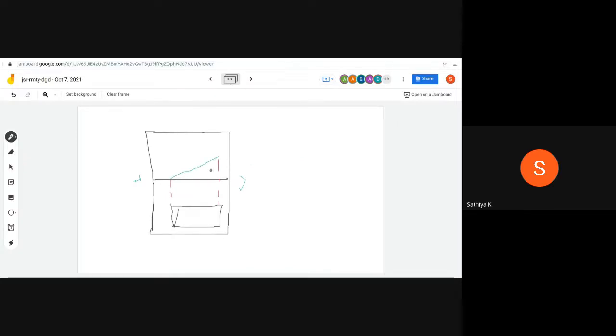Actually, what about the length of the line? This length of the line is a true length, but if you project it here, suppose the length is 100 mm. If you project it here, what about the length? It should be less than 100. So you can find out from trigonometry. This is nothing but cos theta times this length.